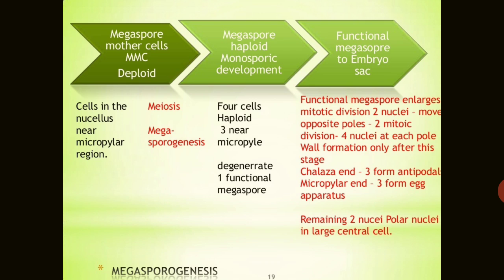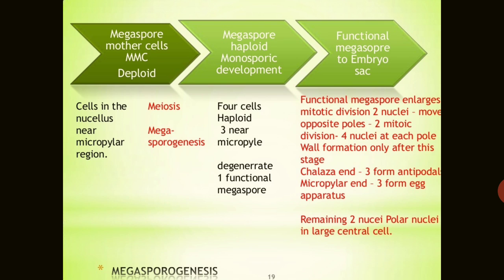The process is known as megasporogenesis, in the formation of the ovule. The megaspore mother cell, known as the MMC, is diploid in number, and its nucleus is near the micropylar region. After meiosis cell division, the megasporogenesis process makes the megaspores haploid, which means monosporic development. There are 4 haploid cells, 3 near the micropyle and 1 that is generated, 1 functional, meaning 3 are going to